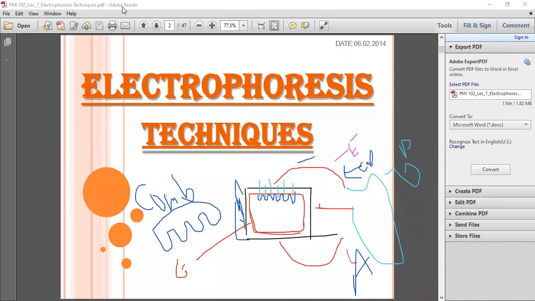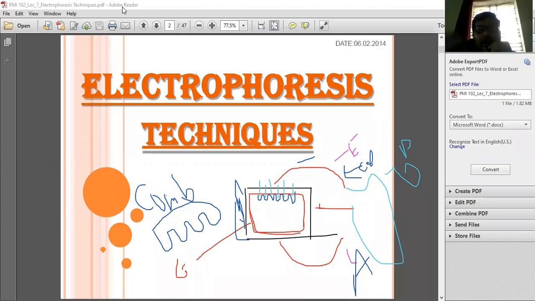Now, next thing, what happened? Sir, you said before that we cannot trace this DNA movement. So what did we do? We used the color dye. So, sir, how can we analyze that this movement is finished, or when do I have to switch off the power, put off the electrical field, or stop the electrical conductivity?